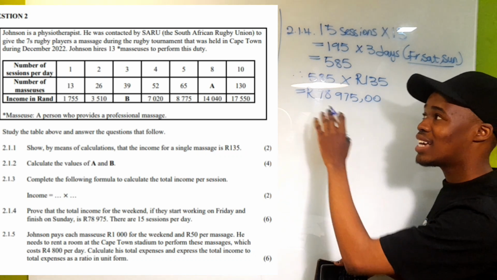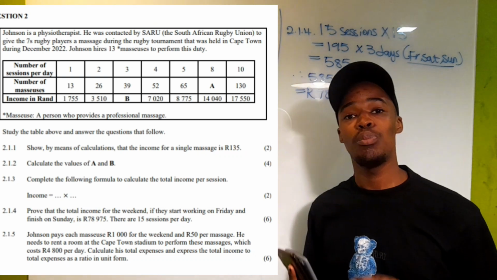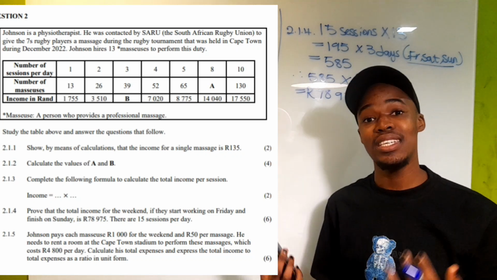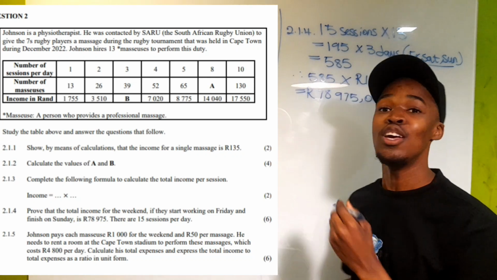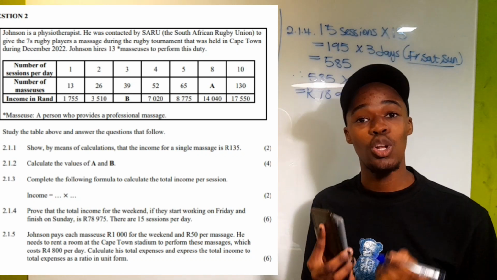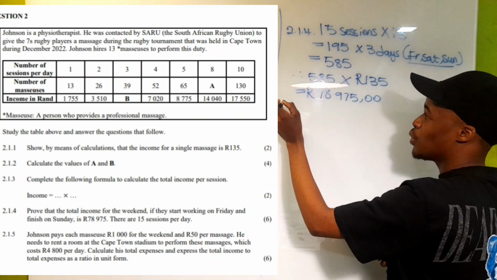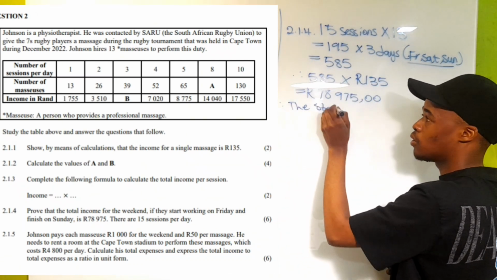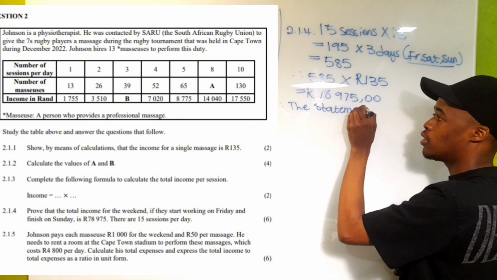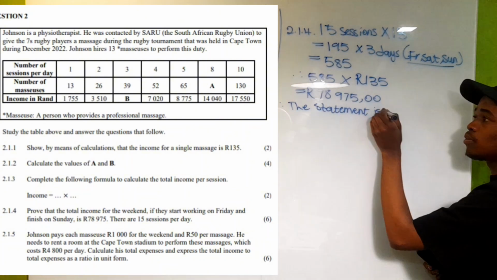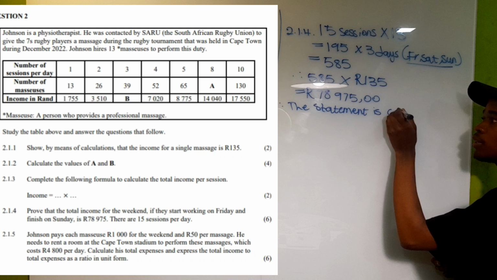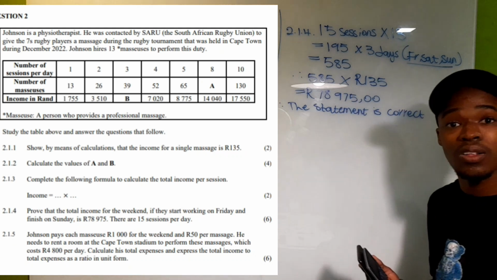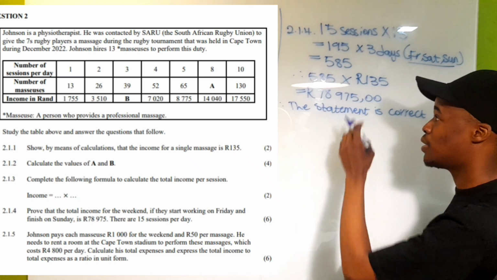So you are not done answering the question, because remember we were proving that he was going to make this amount of money, and indeed he is going to make this amount of money. So now you have to come up with a conclusion to your answer. So we're going to say the statement is correct, and it is indeed correct, because they did say that he's going to make this amount, and according to our calculations he is indeed going to make that amount.